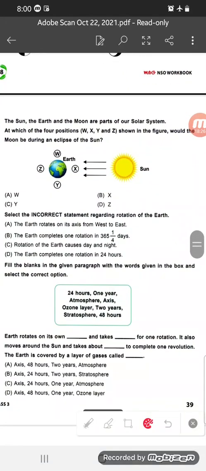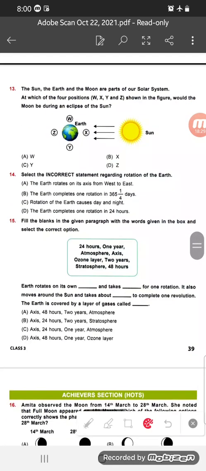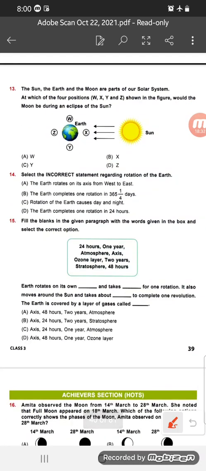Now number 13. The sun, the earth and the moon are parts of our solar system. At which of the 4 positions W, X, Y, Z shown in the figure would the moon be during an eclipse of the sun? See the picture. So during an eclipse of the sun, the moon comes between the earth and the sun.